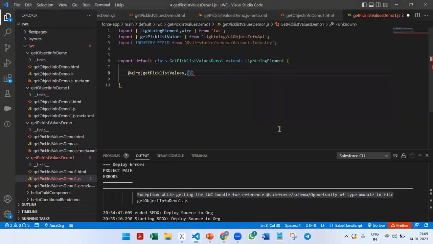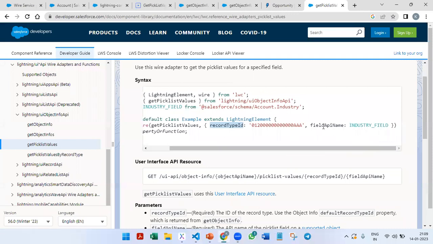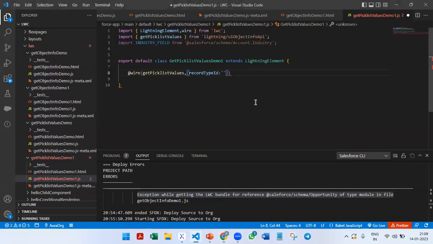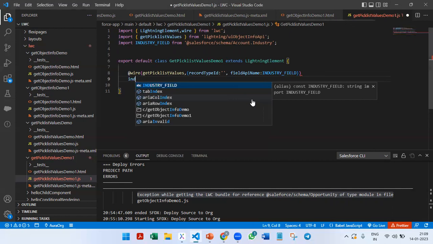The record type ID is this one, and then the field API name. The field API name is the industry field. Then we are going to store this output in an industry list variable.